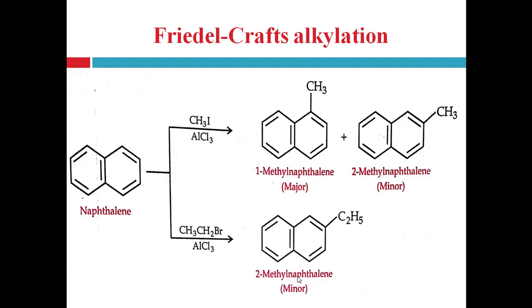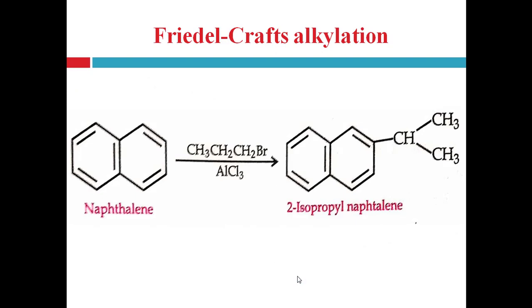Naphthalene can also undergo Friedel-Crafts alkylation with ethyl bromide as an alkylating agent and AlCl3 as a catalyst, and it will form 2-ethylnaphthalene, which is the minor product.